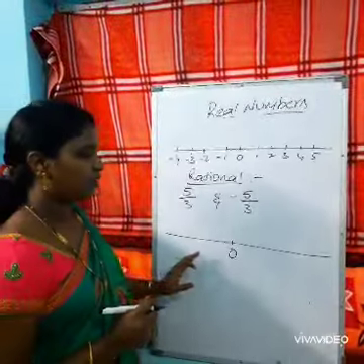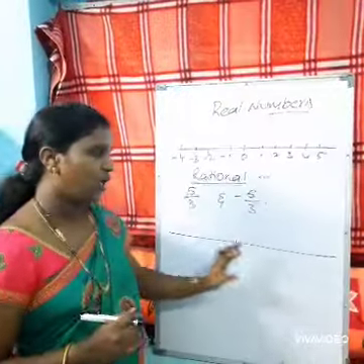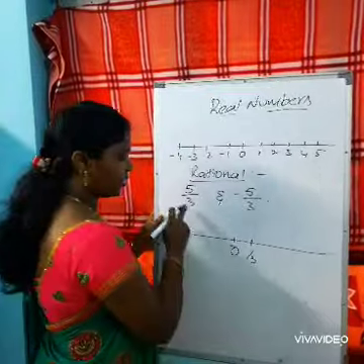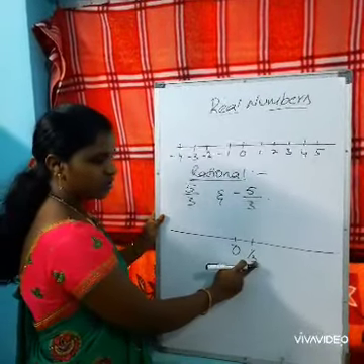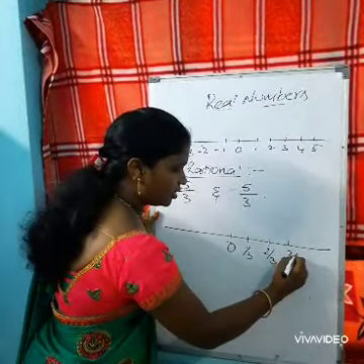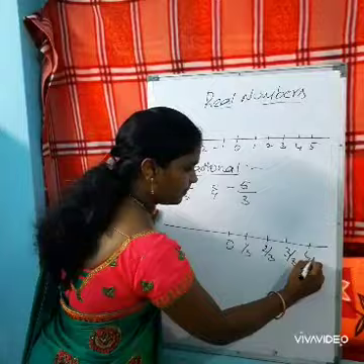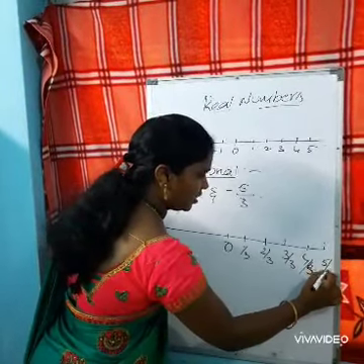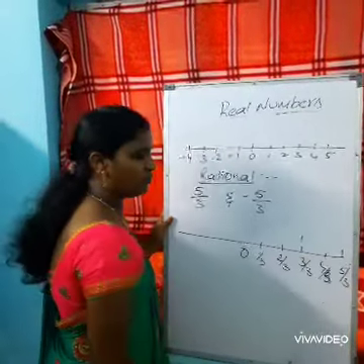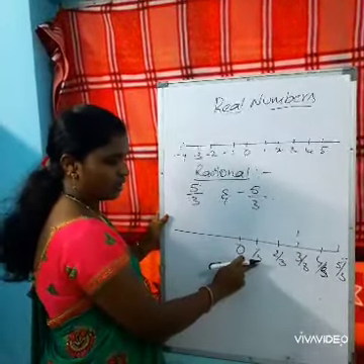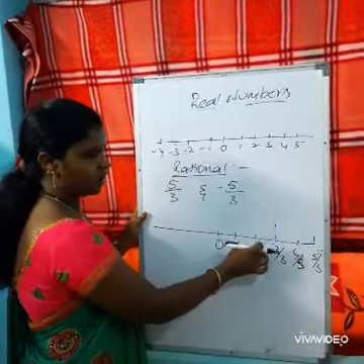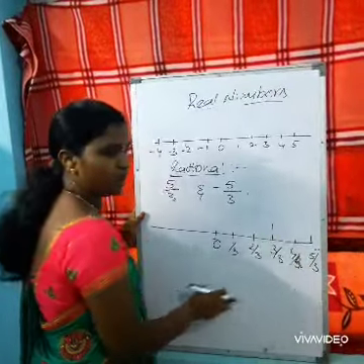So we have to cut the values into 3 equal parts. Now let us take 1 by 3. The denominator is 3, so you have to divide into 3 parts. So 1 by 3, 2 by 3, 3 by 3, 4 by 3 and 5 by 3, and so on. Now if you observe here, 3 by 3 is nothing but 1. On the right side we have divided into 3 equal parts: 1 by 3, 2 by 3, 3 by 3, 4 by 3 and 5 by 3.